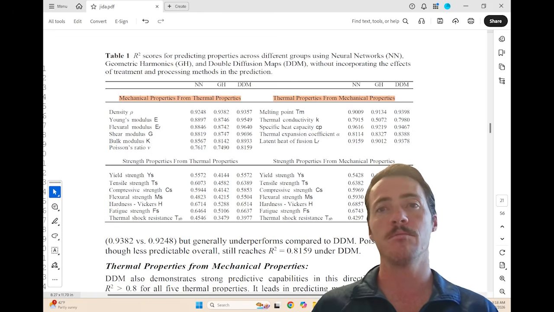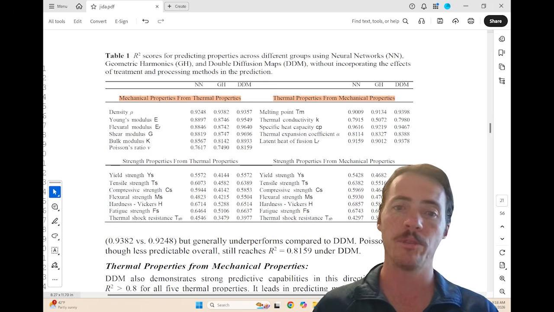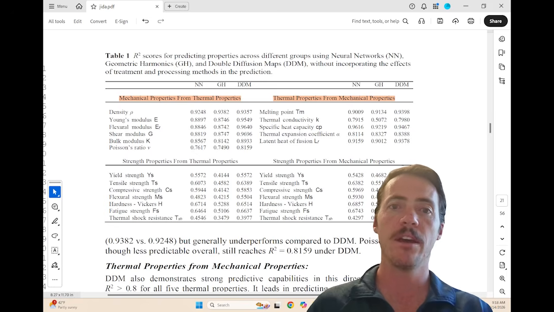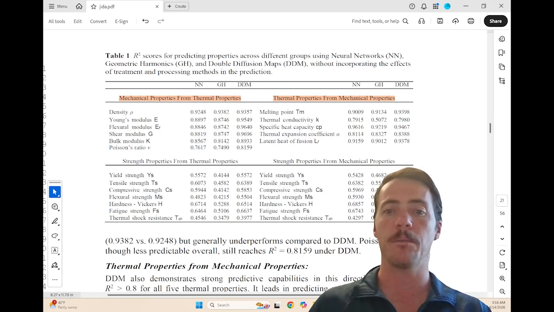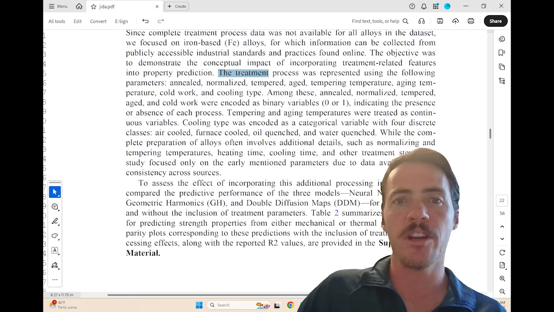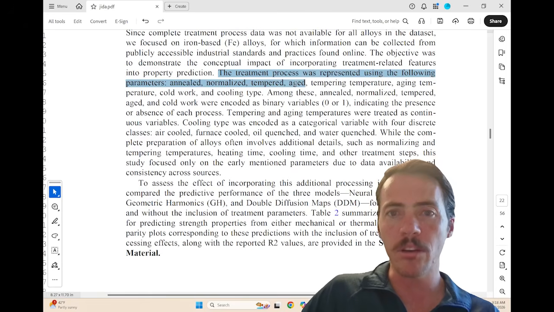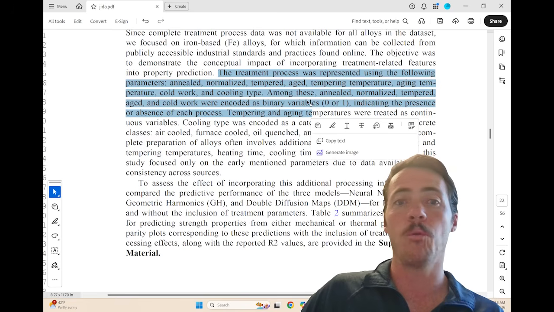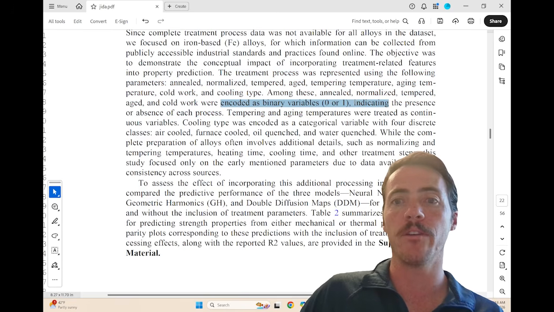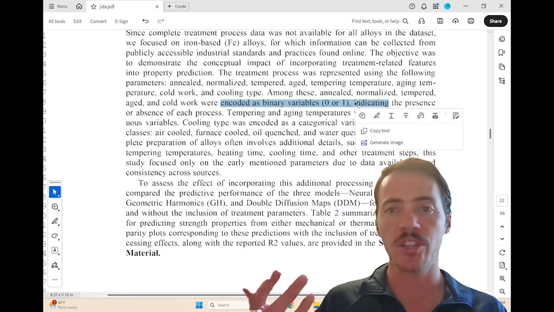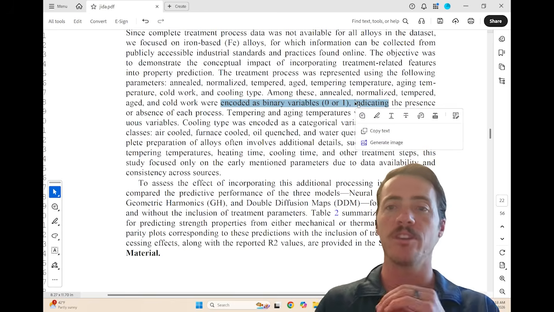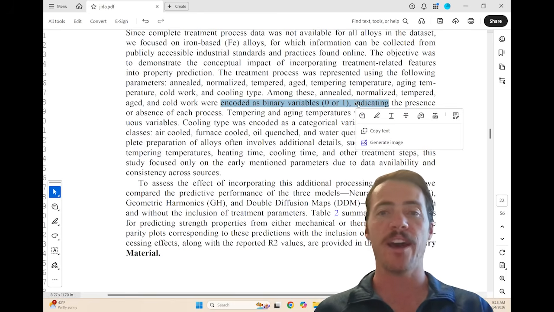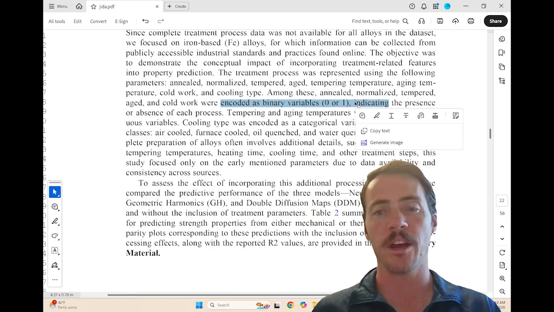Now, the next question is, well, okay, can we make it better if we were to include some of the processing information? Not the microstructure, but the processing information. So the type of information here is like the heat treatment, whether it was annealed or normalized or tempered, right? All these different things. They actually just did a one-hot encoding, a binary encoding of whether or not that action took place in terms of a processing condition. And just by doing that, look at how much we see the improvement happen here.